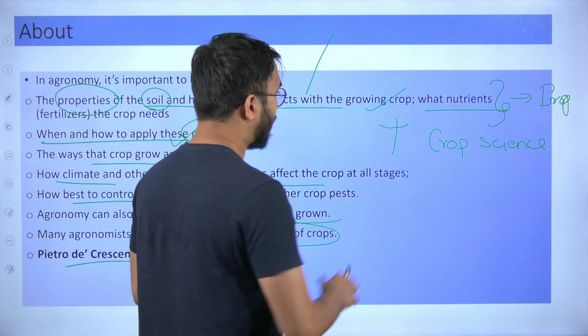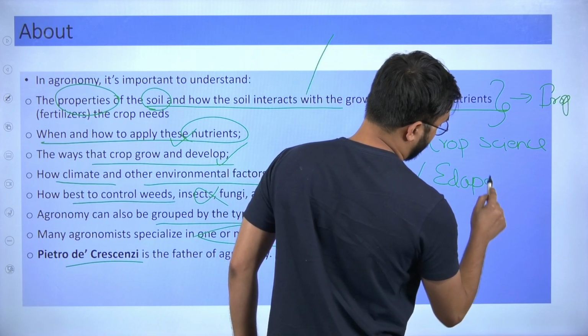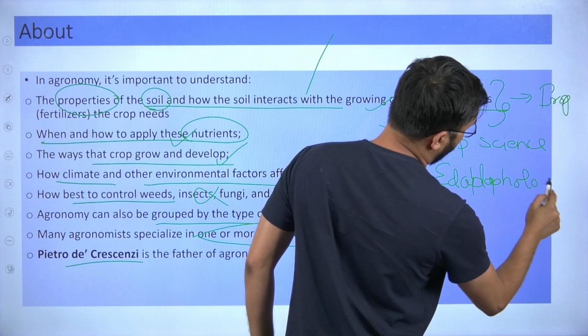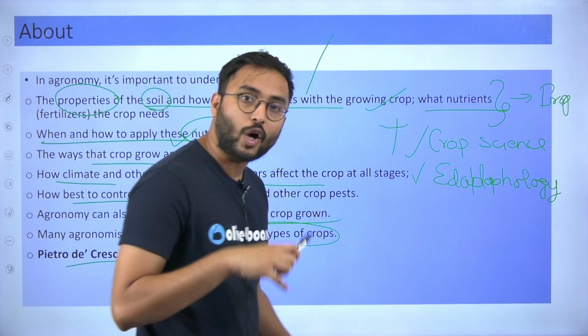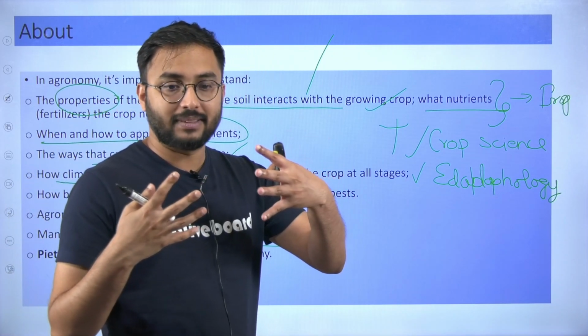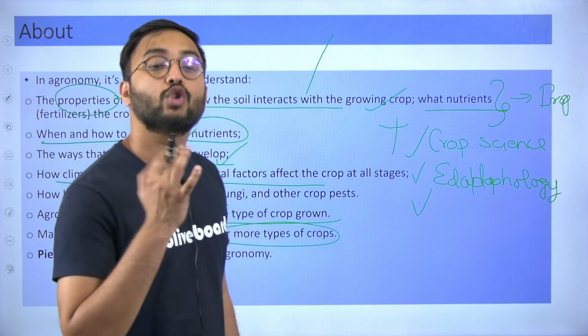After crop science, you have to know about edaphology. What do you mean by edaphology? How soil and crops are integrated together, how they are related to each other. Edaphology is the science of soils.